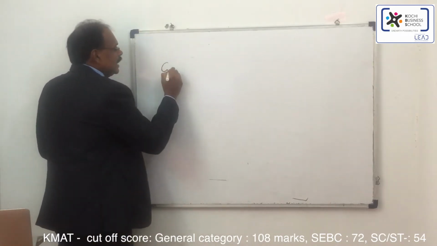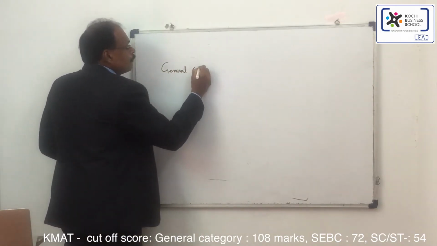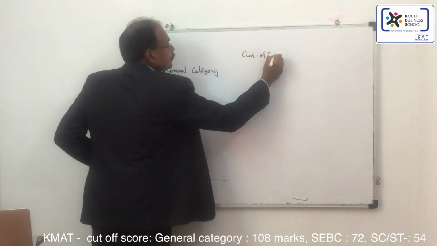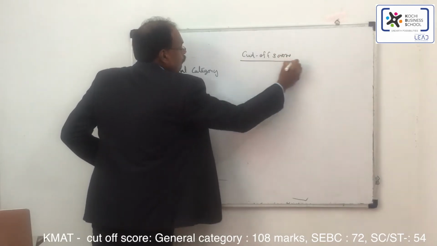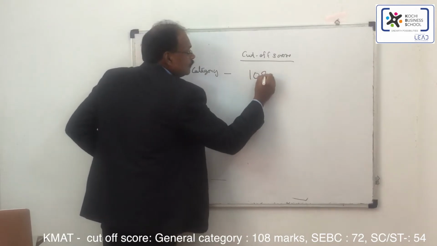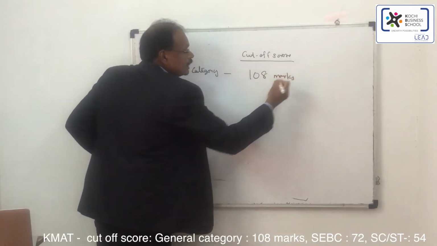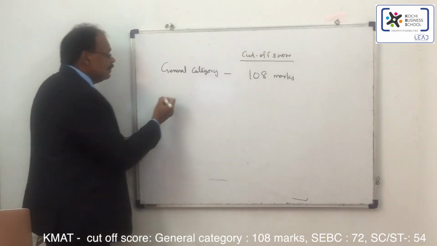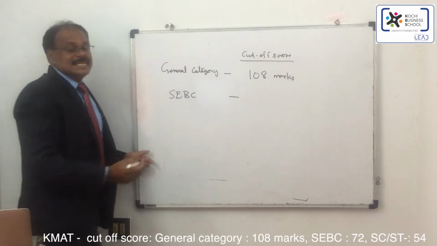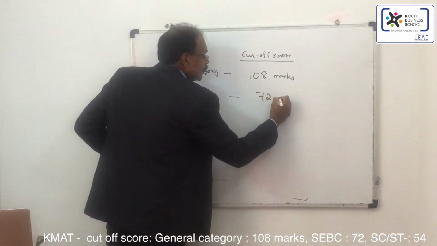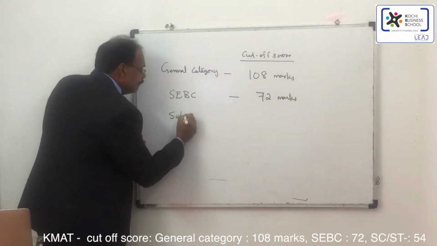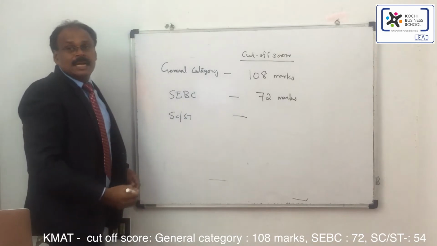If you take the general category, the cutoff score is 108 marks. For SCBC, you need 72 marks. And if you come under the SC/ST category, then you need 54 marks.